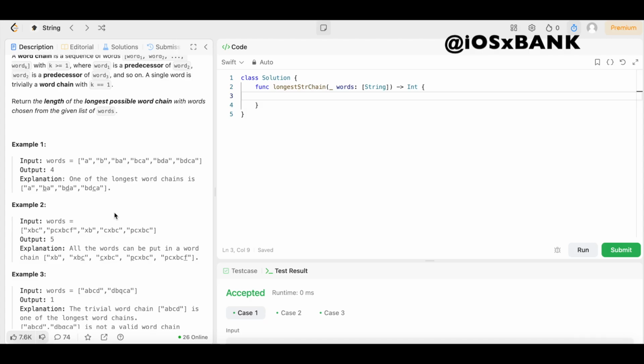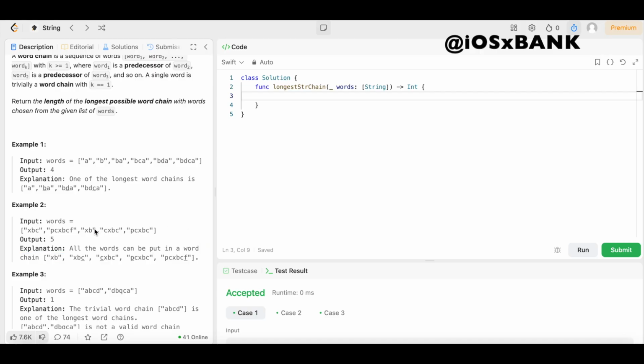Example 2 is same principles apply, but we're going to go through it anyway. So in example 2, we have the input words equals an array of strings: XBC, second string PCXBCF, third string XB, fourth string CXBC, and the last string PCXBC. This time the output is 5. Explanation says all of the words can be put into a word chain, with the word chain being XB, then XBC, then CXBC, then PCXBC, and then PCXBCF.